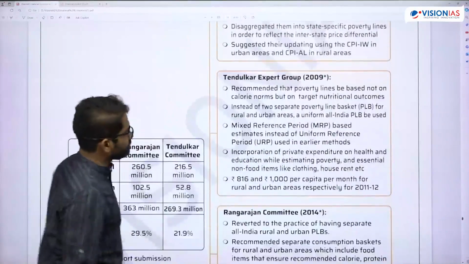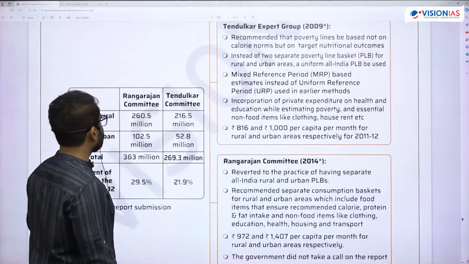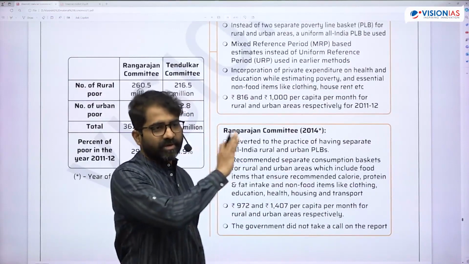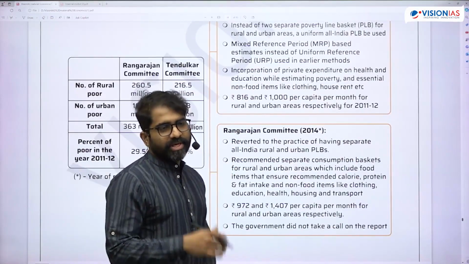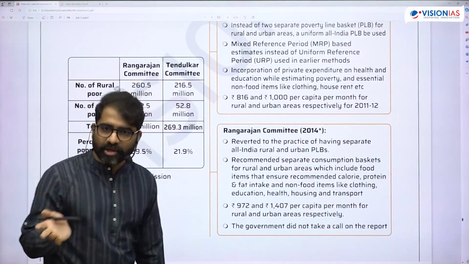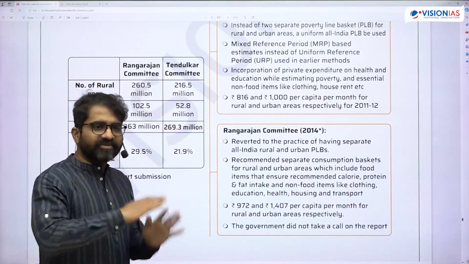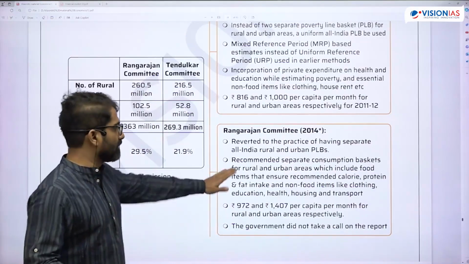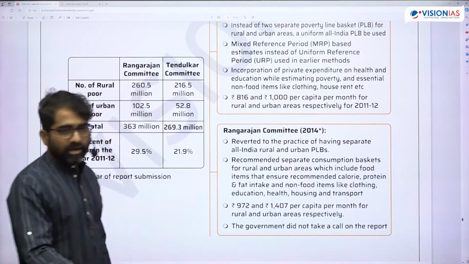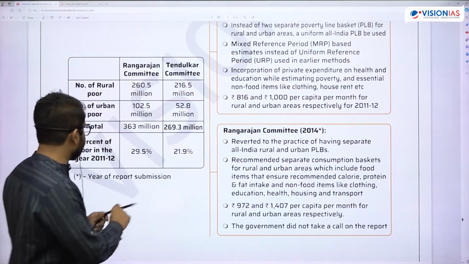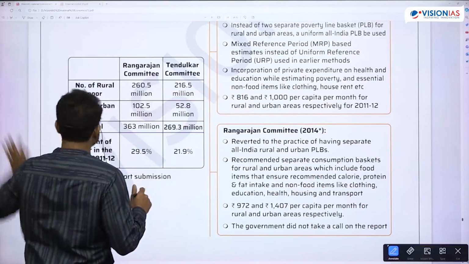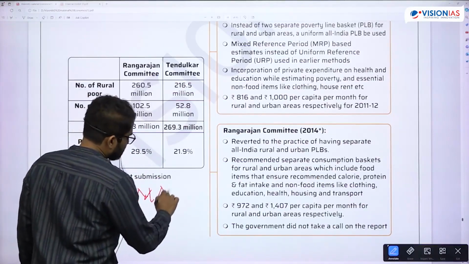Now the Rangarajan committee is a little different from Suresh Tendulkar. So he says we will not take a uniform poverty line basket for urban and rural. We will take a different poverty line basket for urban and rural. This is one. And he comes up with modified mixed recall period, which we also call MMRP.